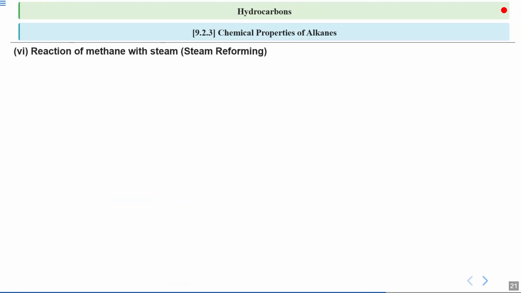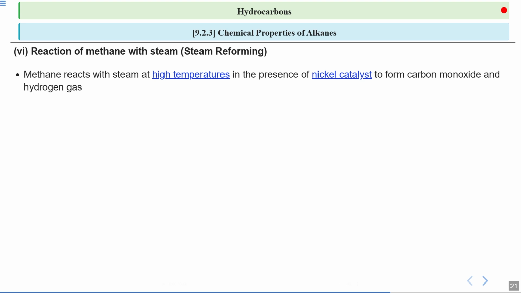Now we'll move on to the next type of preparation method, which is reaction of methane with steam, or steam reforming. Here, in the first part of this reaction, methane, which is a simple hydrocarbon, reacts with steam. This reaction occurs at high temperature, because steam is something which is always there at high temperature, and it requires a nickel catalyst. The products of this reaction are carbon monoxide and hydrogen gas. Now this is similar to how catalysts are used in other reactions to speed up the process without being consumed.